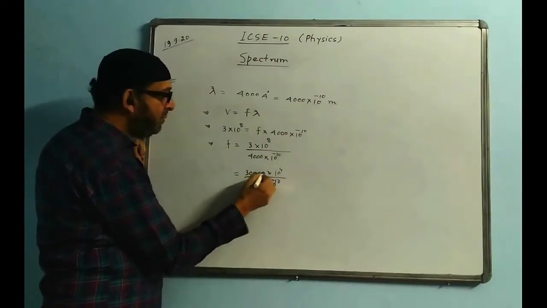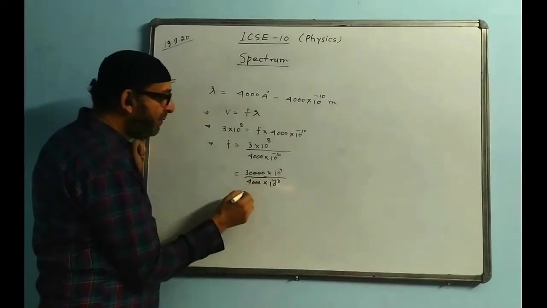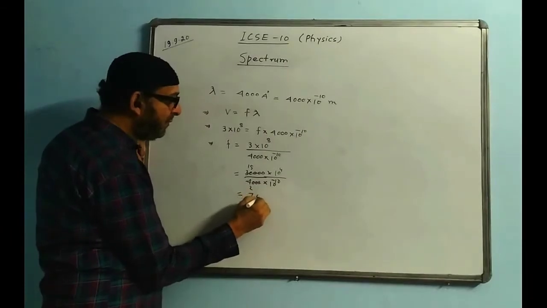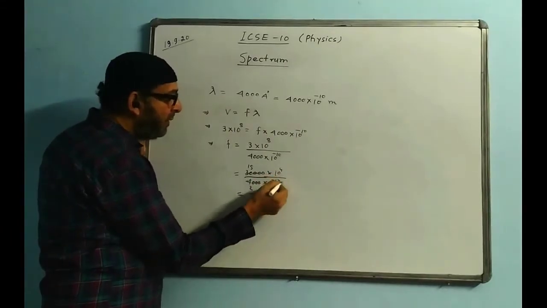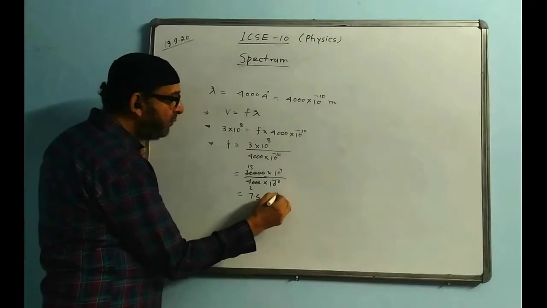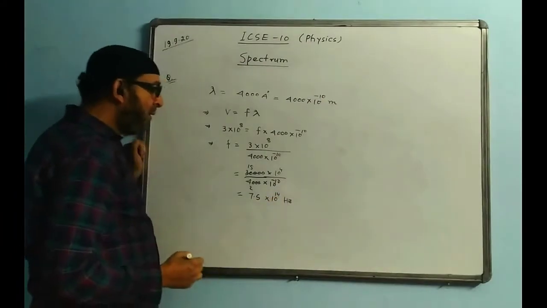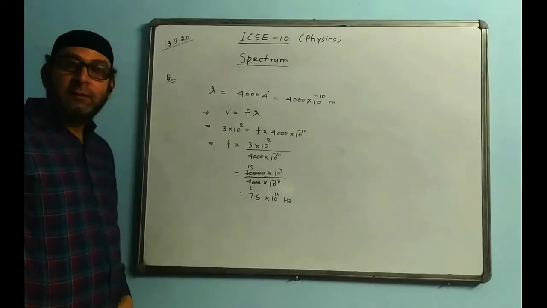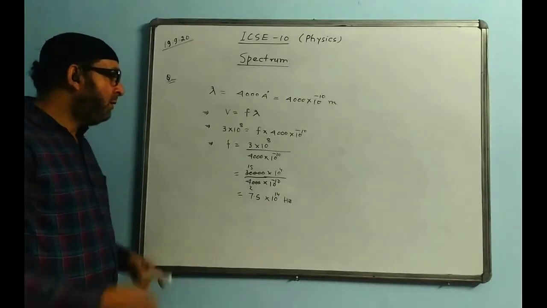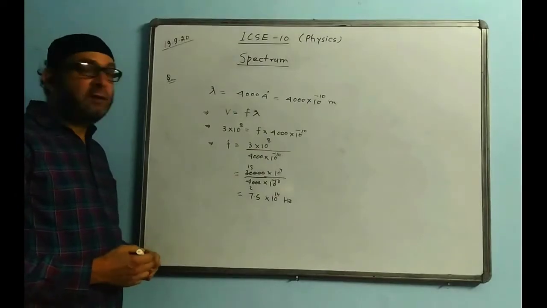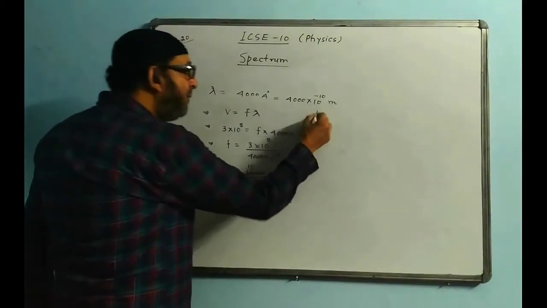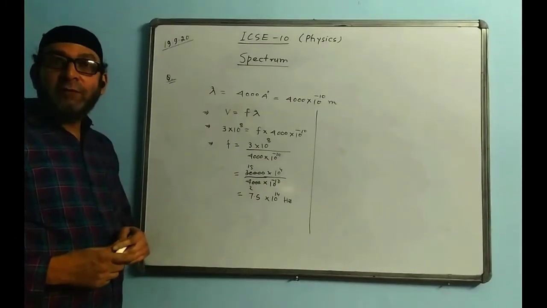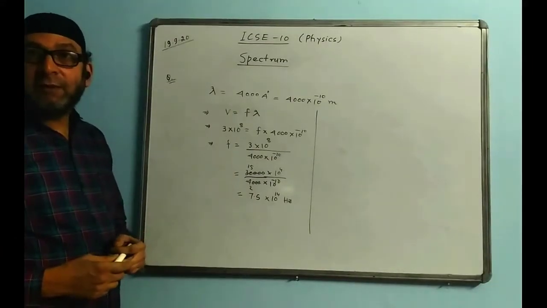Cancel now, 3 zeros and 3 zeros will go. 30 by 4, divide by 2, 15 by 2, the answer is 7.5. 4 minus 10 will come up, you have to add 4 plus 10, 14, so this is the answer: 7.5 into 10 to the power of 14 hertz. This is the frequency of the violet light. Similarly, if the question asks you to find the frequency of the red light.